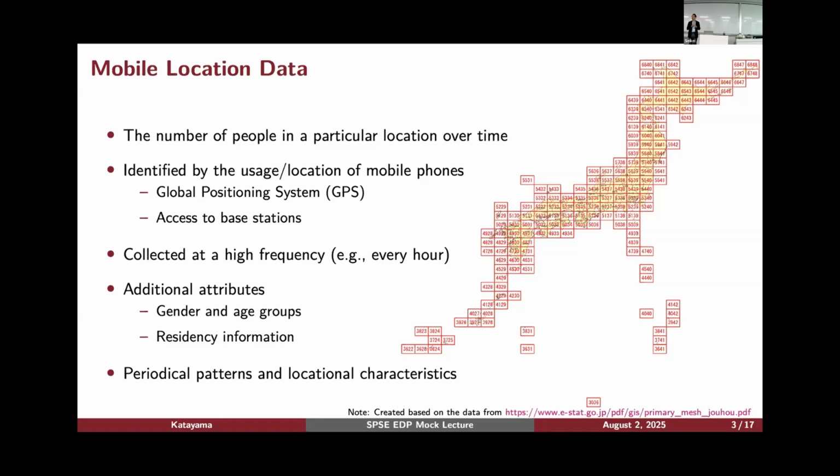So this is a new type of data. Traditionally, we work with low frequency data. For example, GDP is available every quarter. Industrial production or unemployment rate is available every month. But this data set is updated every hour with the number of people. By using this high frequency data, we can get different insights that we didn't have before.